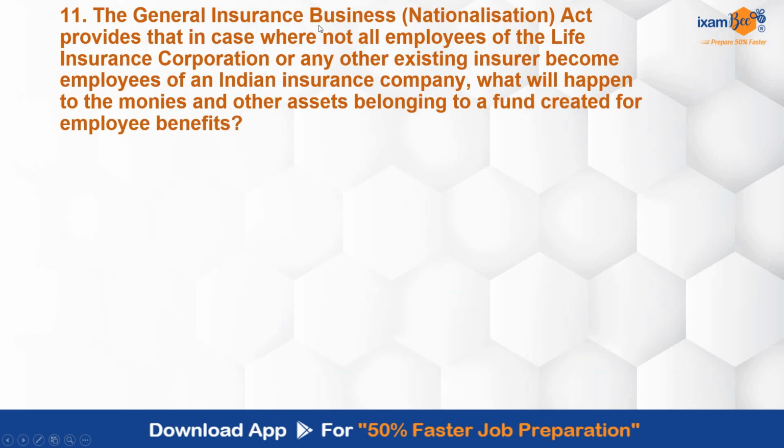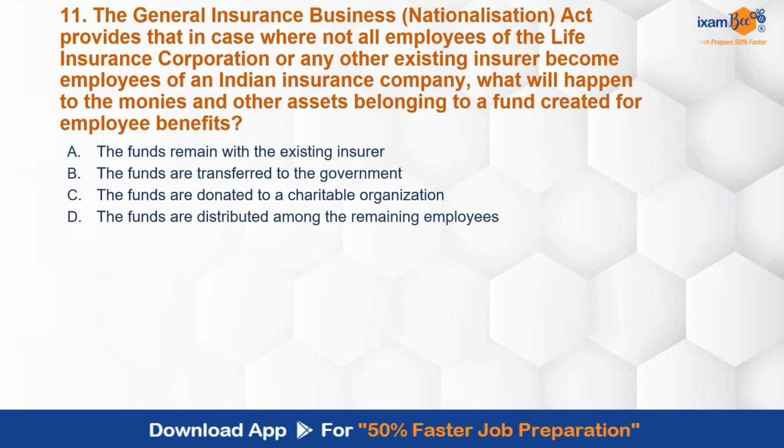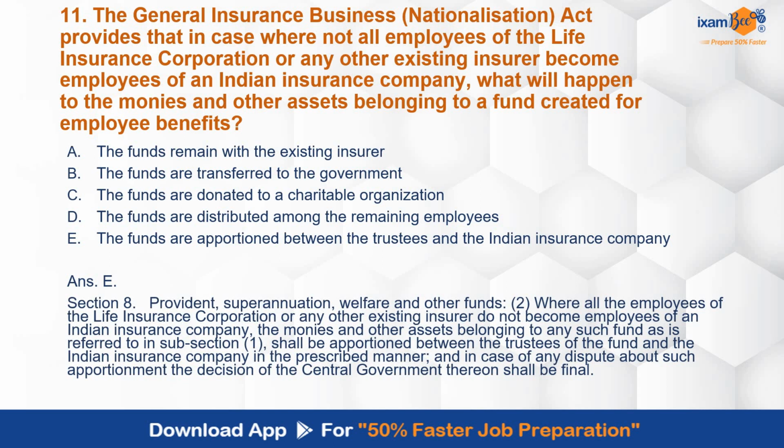11th question. This Act provides that in case where not all employees of the Life Insurance Corporation or any other existing insurer become employees of an Indian insurance company, what will happen to the monies and other assets belonging to a fund created for employee benefits? Funds remain with the existing insurer, funds are transferred to the government, funds are donated to a charitable organization, funds are distributed among the remaining employees, funds are apportioned between the trustees and the Indian insurance company. Correct answer is again E, that the funds are apportioned between trustees and the Indian insurance company. Section 8 again covers this point in clause 2.